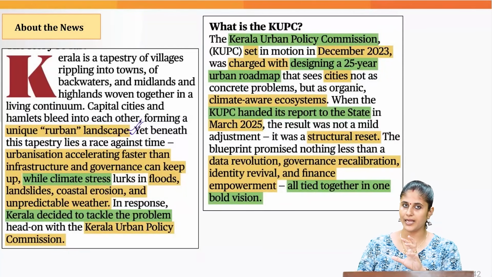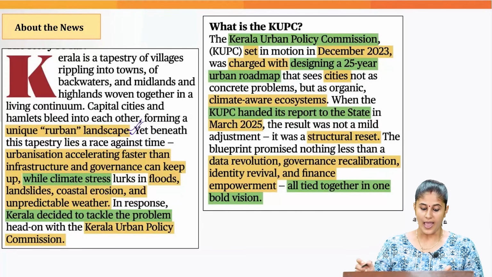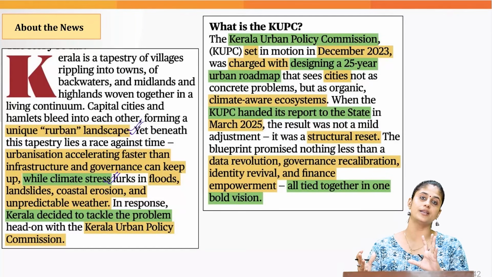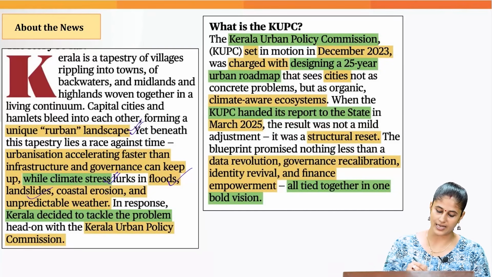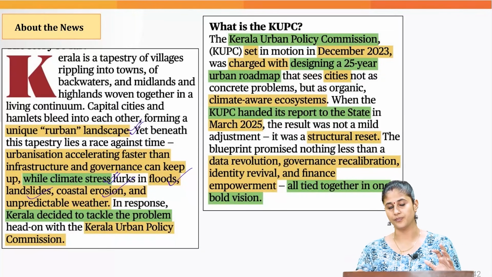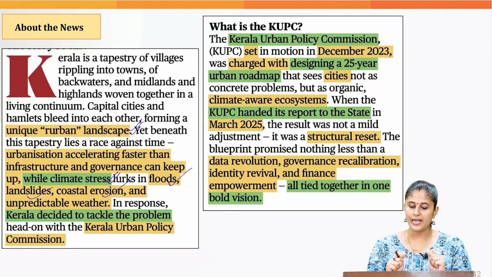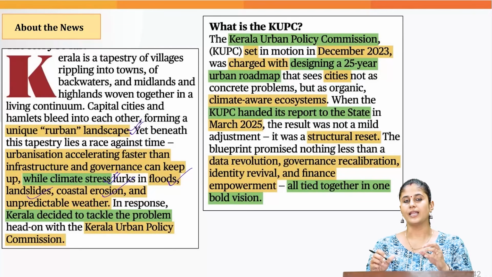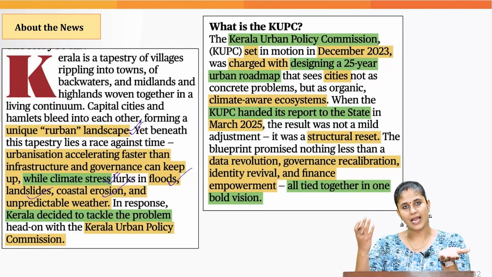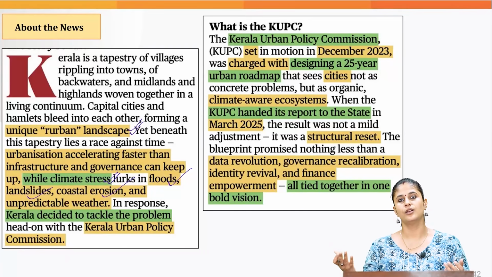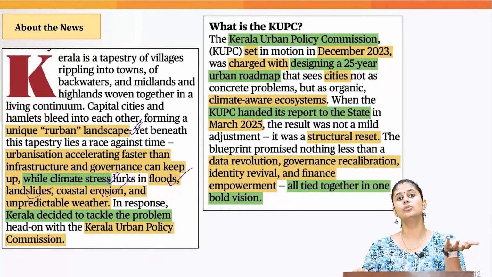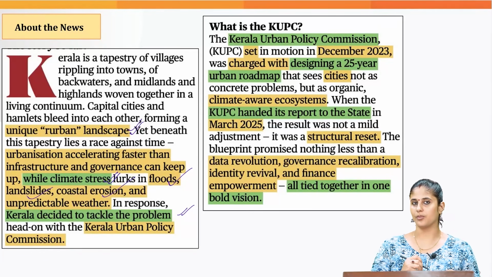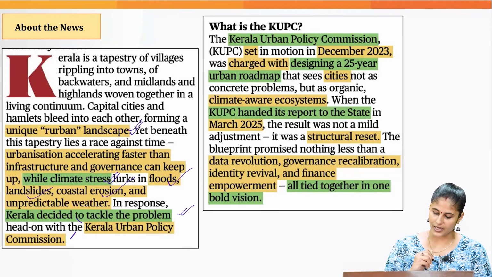So keeping in mind the accelerating urbanization level, and at the same time, that the cities are vulnerable to climate-related events like flash floods, landslides, coastal erosion, unpredictable weather, Kerala wanted to come up with a context-specific approach to tackle this climate challenge and deal with rapid urbanization at the same time. In order to tackle this problem, the Kerala government came up with the Kerala Urban Policy Commission.